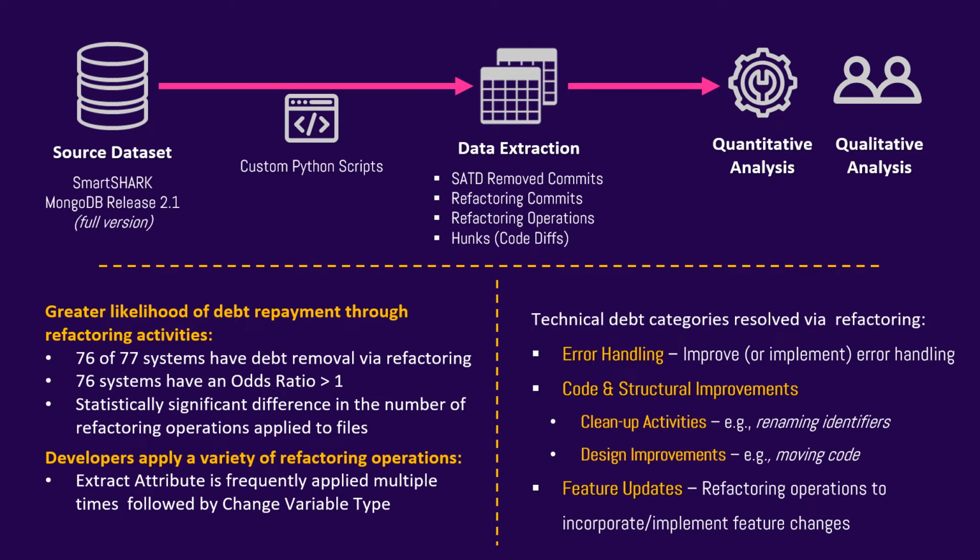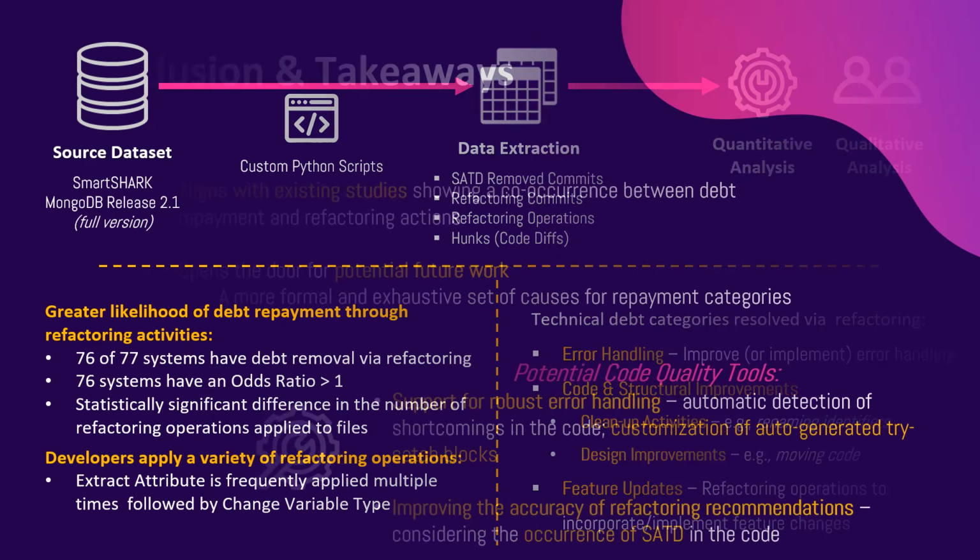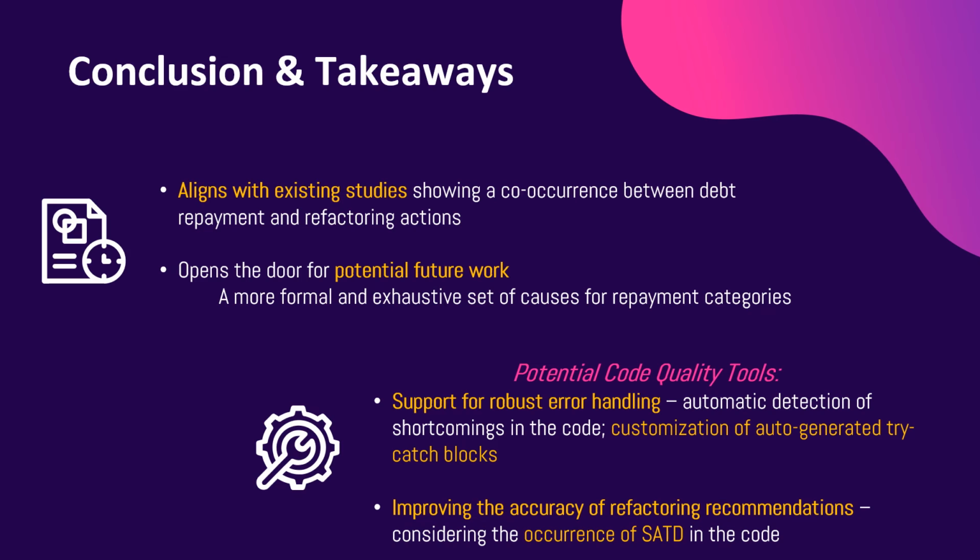Analysis of self-admitted technical debt comments shows that developers refactor to repay technical debt for multiple reasons. These include improving error handling, such as replacing try-catch blocks, optimizing the code, such as performing cleanup activities, and design improvement, and finally, refactoring to incorporate feature changes is another reason for debt repayment. In this exploratory study, we show the potential for future research in this area.